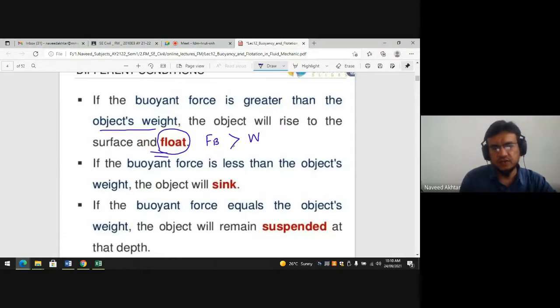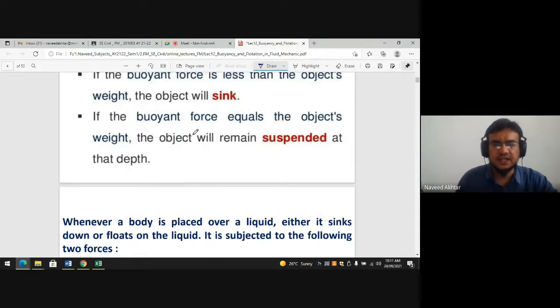जैसे कि हम लोग कहाँ पर देखते हैं? A wooden plank. Some part of it is submerged and some part is above the water. It is floating. Why is it floating? Because the buoyancy force on the wooden plank is larger than its weight, because rho of wood is less than rho of water.